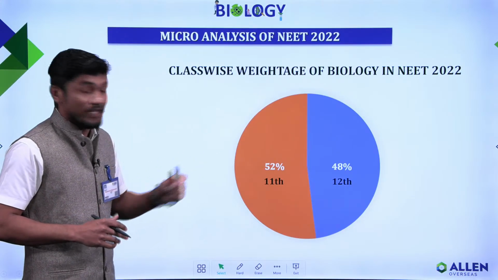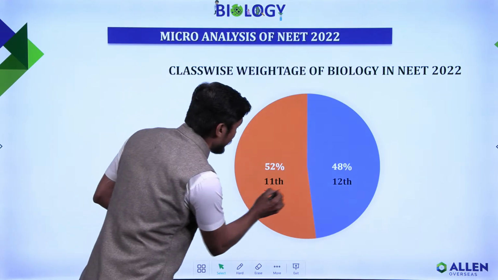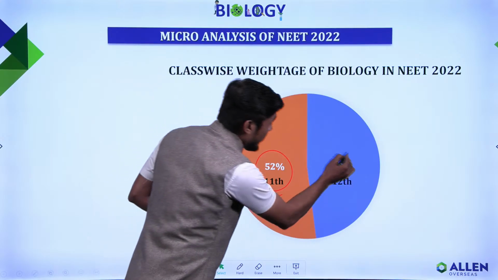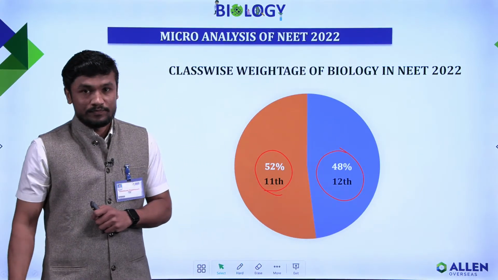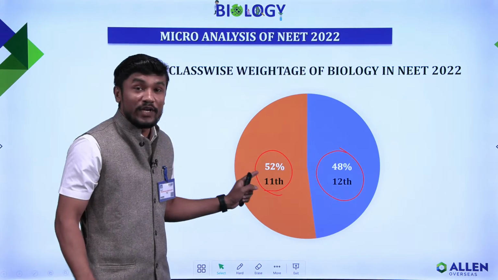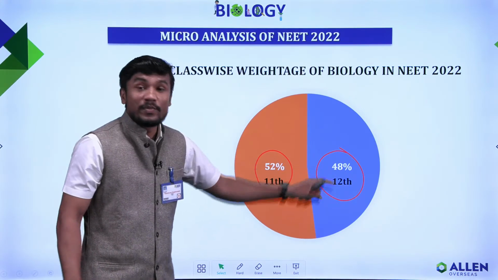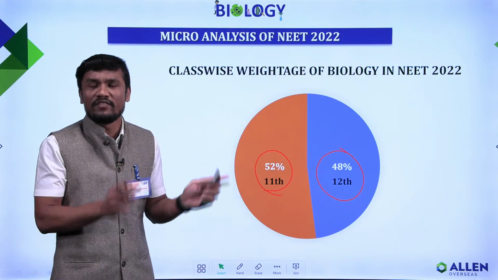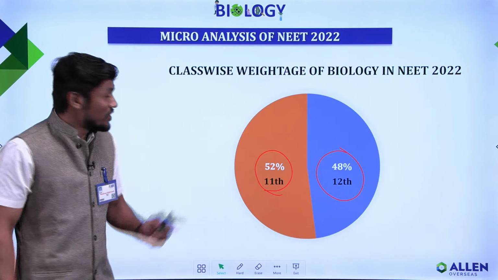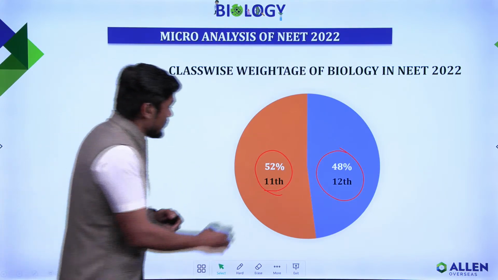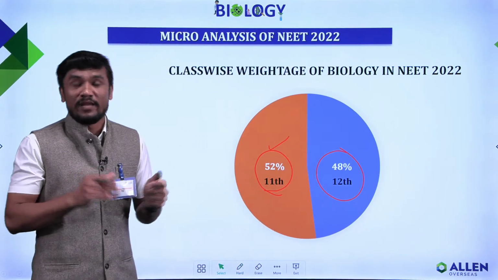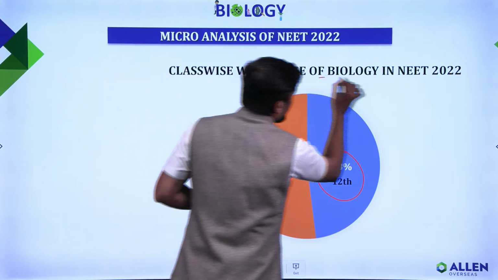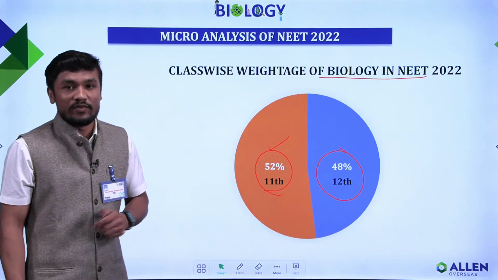The 11th portion was 52% in this year's paper, and 48% was from the 12th. As the trend continues, even in the previous year it was 50% from the 11th and 50% from the 12th. So it is very important to keep in mind that the 11th portion is also very, very important. This is the overall biology weightage of NEET 2022.